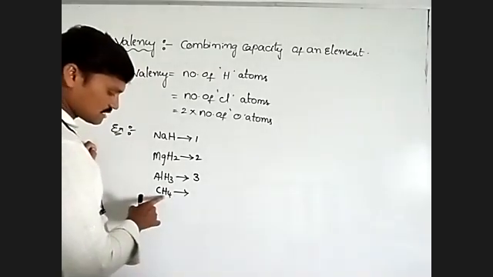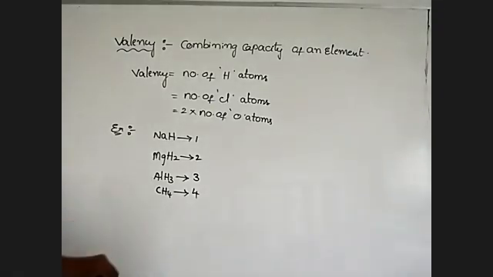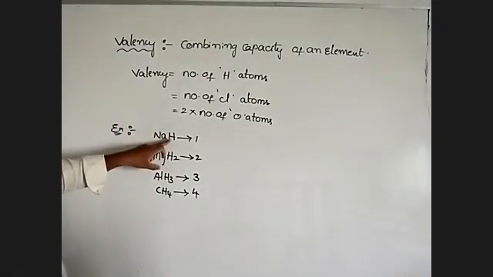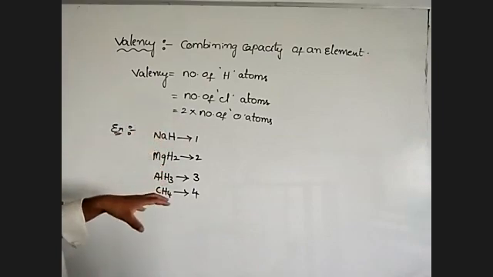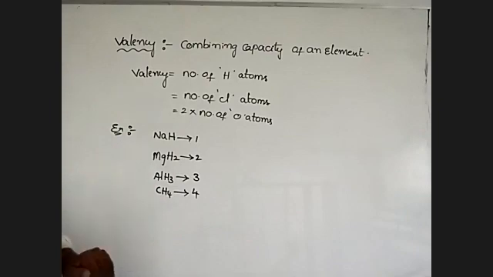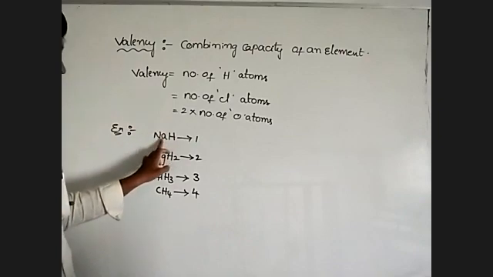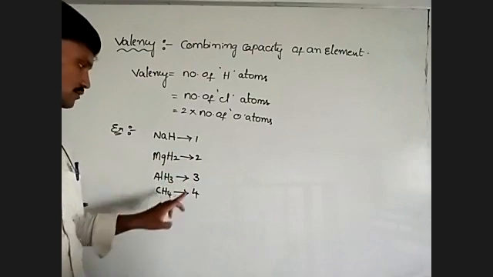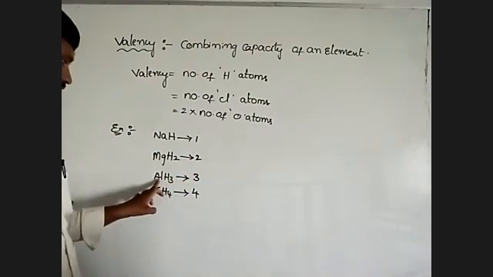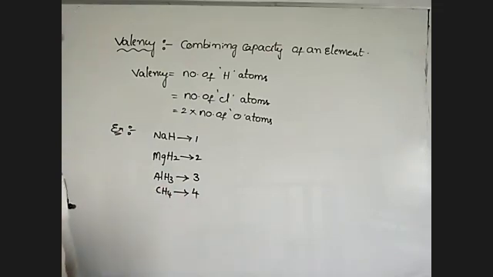Here 4 hydrogens are present, so valency is 4. The total meaning of this concept is that the number of hydrogen atoms present decides the valency of the element. Sodium valency is 1, magnesium valency is 2, aluminum valency is 3, carbon valency is 4. That is the combining capacity of these elements.